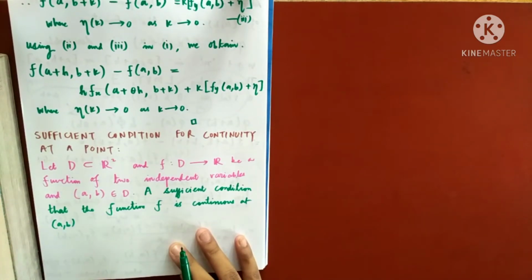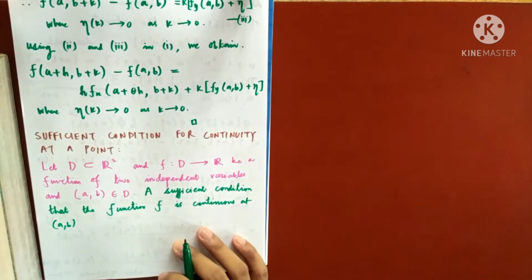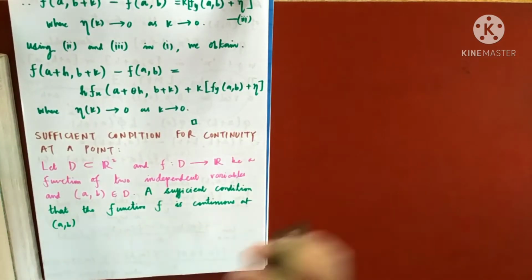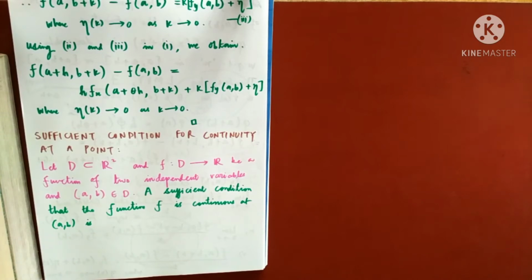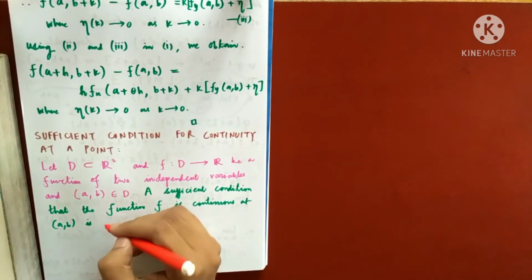So this function will be continuous at the point (a, b) if the following condition holds. What is the following condition? What is the sufficient condition?